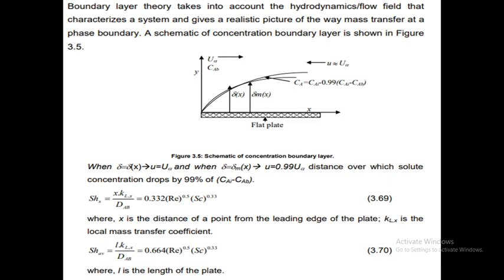So Sherwood average is equal to L times kL average by DAB, equal to 0.664 Reynolds power 0.5, Schmidt power 0.33, where L is the length of the plate, and x is the distance. So the Sherwood number correlation is different. Where L is the length of the plate, this is the correlation. Sherwood number is equal to L times kL average by DAB. So this correlation is 0.664, Reynolds power 0.5, Schmidt number power 0.33.